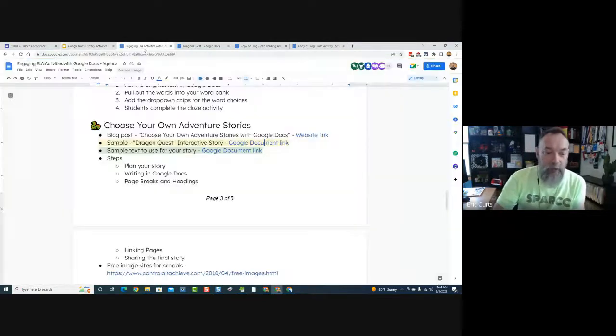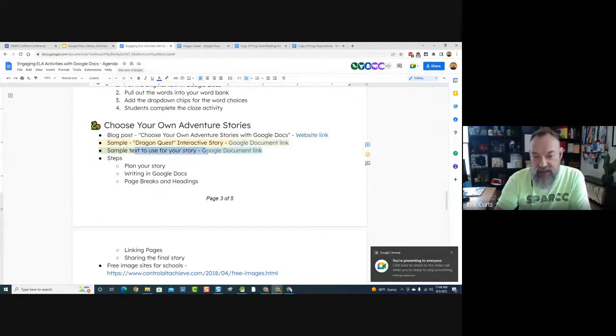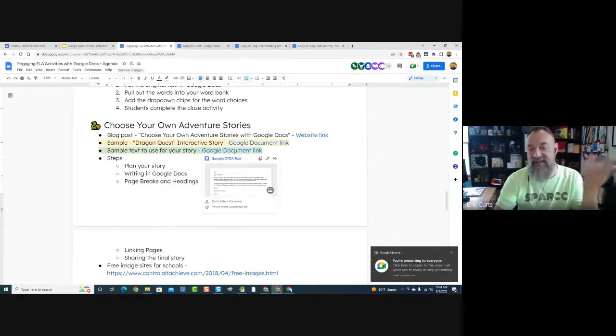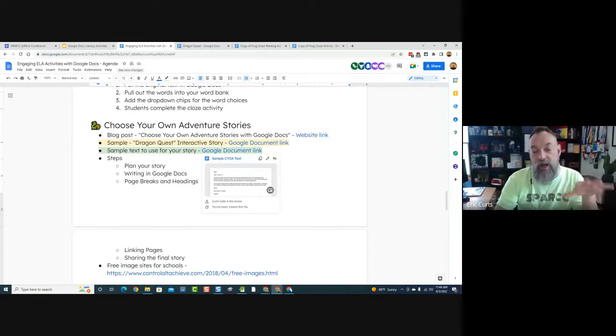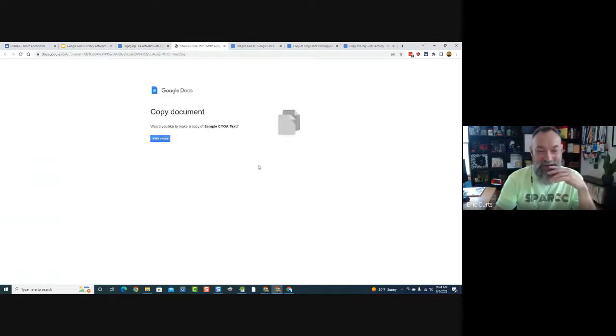Okay, so what I've got next in the agenda document on the bottom of page 3 is some sample text. This is the first 7 pages of the Dragon Quest story. I just threw them into a document here. So I'm going to use this sample text to show you how we made it a choose your own adventure story. So if you want to try, please feel free to click the link too. You can always do that and try it out yourself.